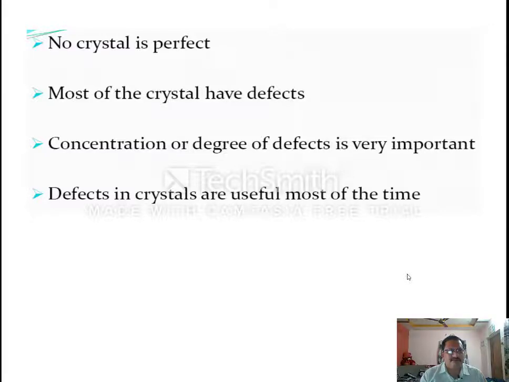Generally, defects in crystals are harmful, but sometimes certain defects are also useful. For some specific engineering applications, we intentionally create a defect in the crystal, right? Sometimes we want to change the color of a material, and for that we intentionally create a defect in the crystal. In order to have this mirror-like atomic orientation in a crystal, we intentionally make some kind of disturbance in the crystal. Sometimes crystal defects are also useful in our engineering.